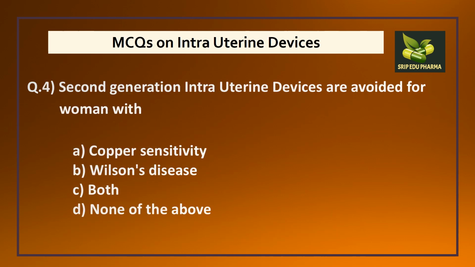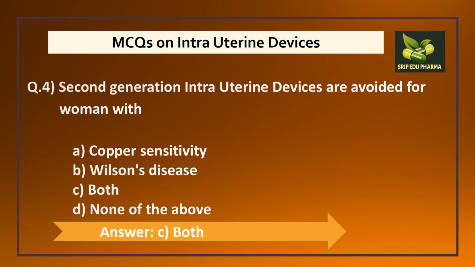Question number 4. Second generation intrauterine devices are avoided for women with A. Copper sensitivity, B. Wilson's disease, C. Both, D. None. Here we know that second generation means copper containing intrauterine devices. So here the answer will be both, because in both these conditions these devices are avoided or contraindicated.